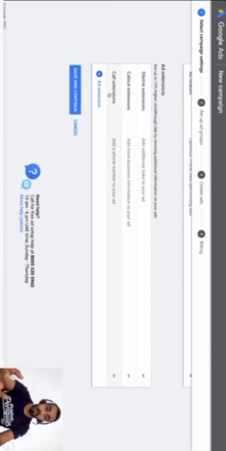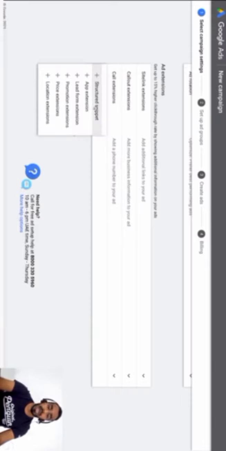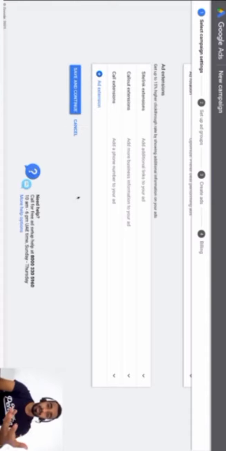And call extensions, you can definitely add a phone number. So if you're a local store, you can definitely use that to get some phone calls. So there are also these other types of ad extensions to make your ad look a bit more hefty and a lot more information within that. So here you can add a promotion extension, price extension. If you have an offer running, you can definitely add that in. An app extension. If you have an app, you can ask people to download the app. Of course, all of these won't be shown at once, but it will be shown basis what the scenario is, what the situation demands.